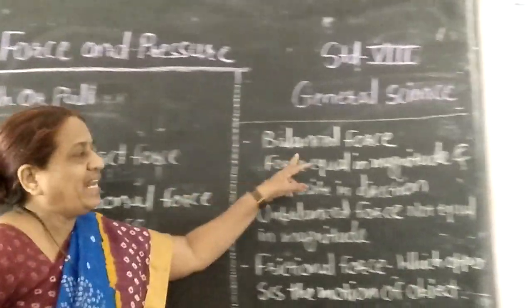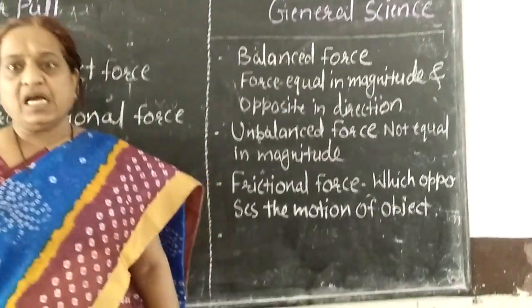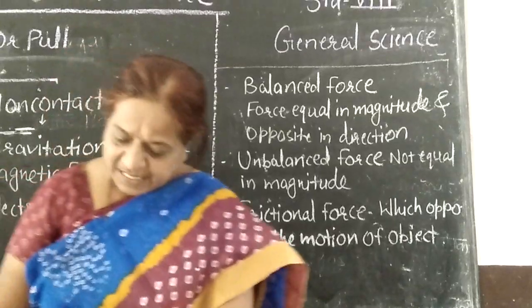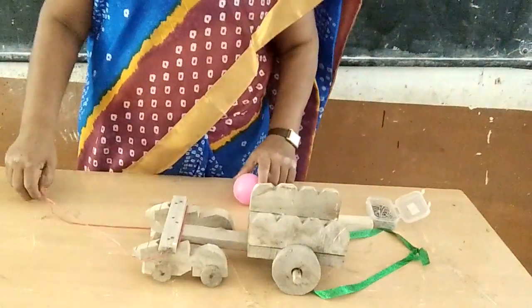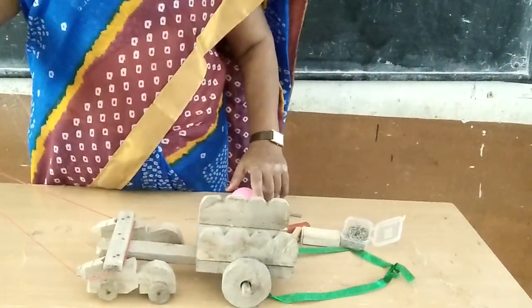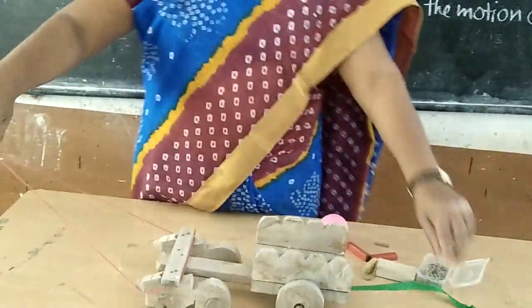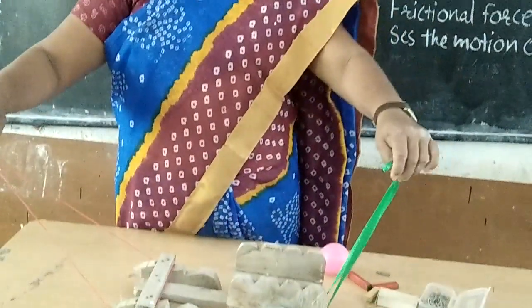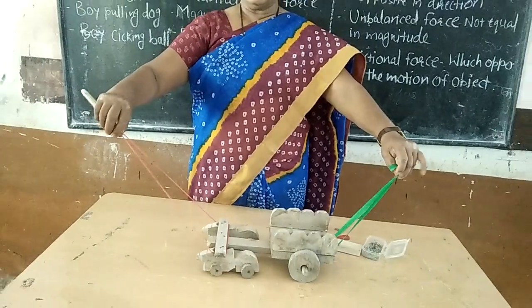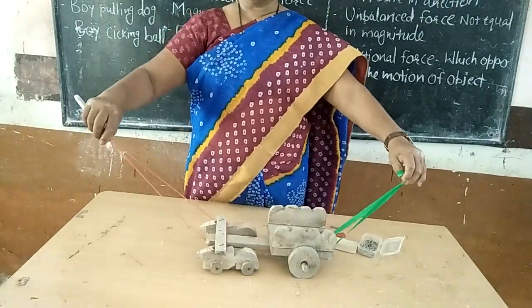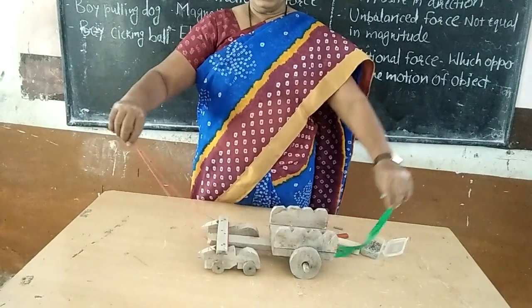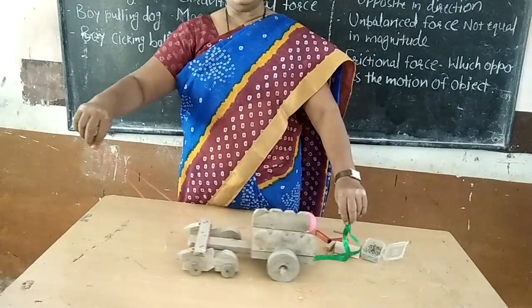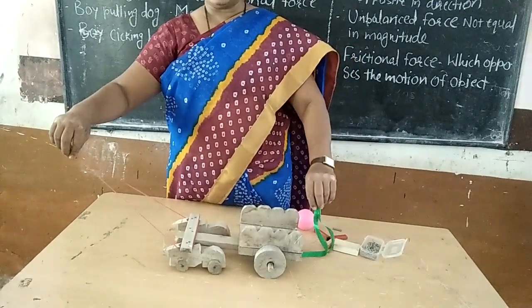Now we'll see what is balanced force and what is unbalanced force. Now see the same toy. In the first case, you pulled this card with the help of this string. Now I will use another string also, which is green in color; the first is red and the second is green. In the first case, I applied force from one direction only. At that time motion takes place.